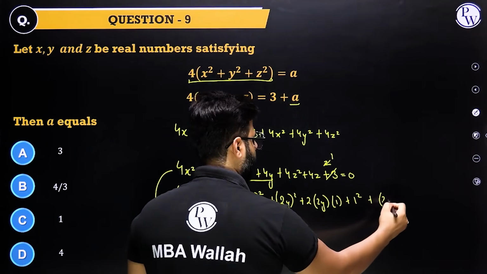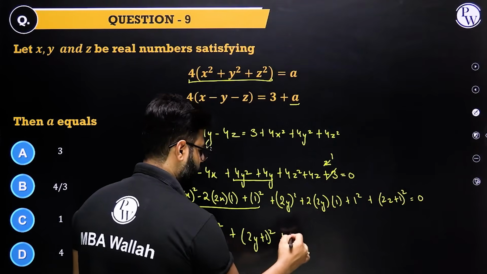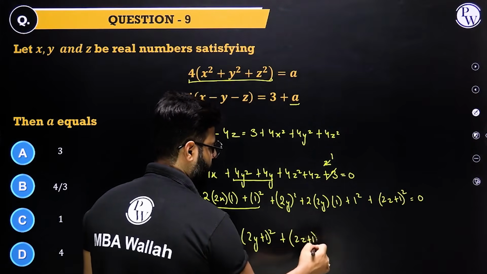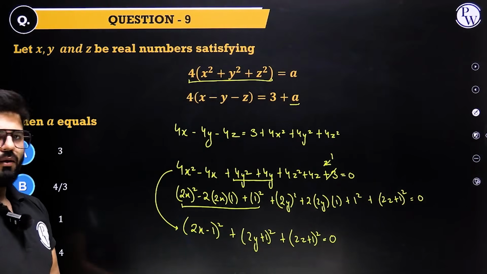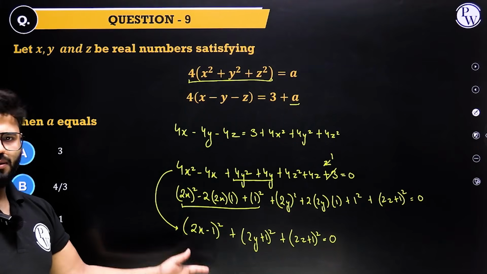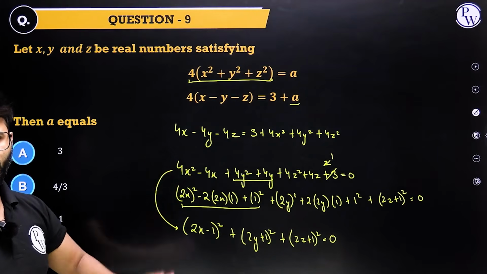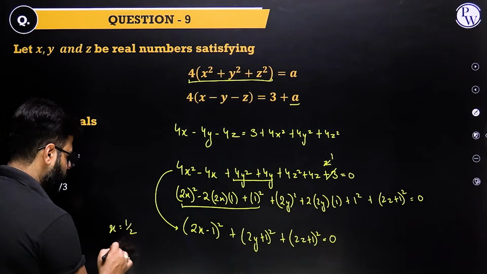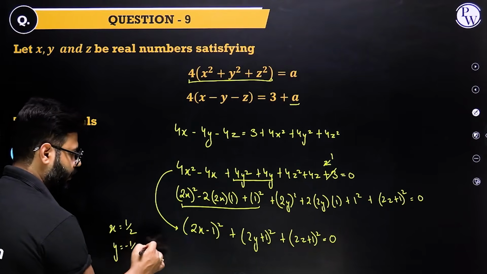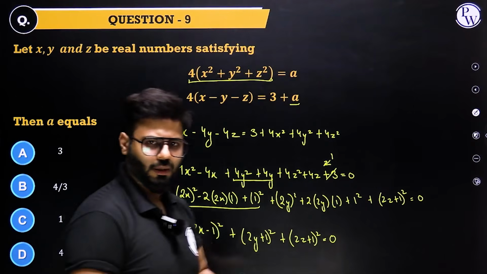Ultimately, it is 2z plus 1 whole square equals 0. That's what is written. Even parts summing up to 0. What do you get? Each of them individually is 0. That means x comes out to be half, y comes out to be minus half, z comes out to be minus half. You can get the value of A.